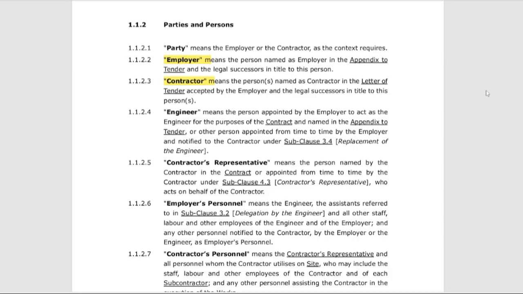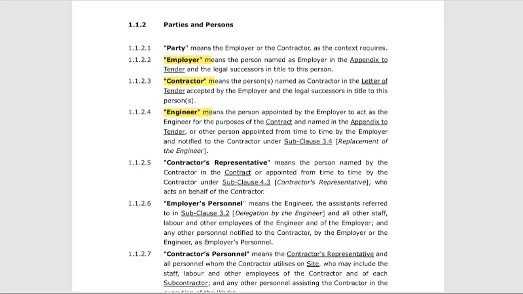Next is the contractor. Since the Yellow Book is a design-build contract, the contractor has dual responsibilities. They must design the project based on the client's requirements, and then they must build it, execute it. They take on the design risk as well as execution. If something goes wrong with the design, it is usually the contractor's responsibility to fix it.